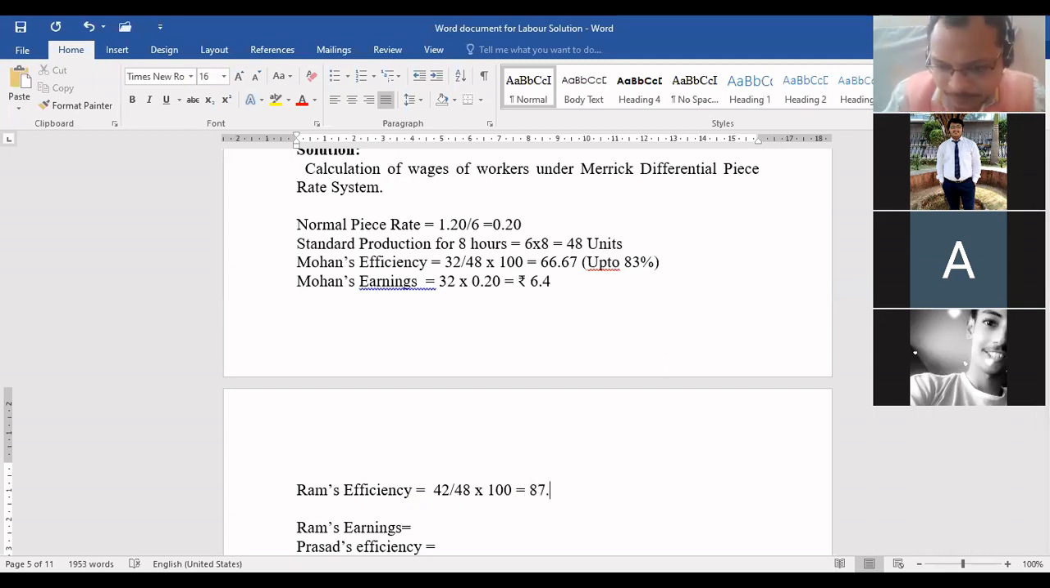This is coming to 87.5. So for him, what will we write? He is above 83, na? Above 83, yes, but below 100, na beta? Yes. Below 100. Everyone agree with me? Yes. So what bonus will he get, beta?